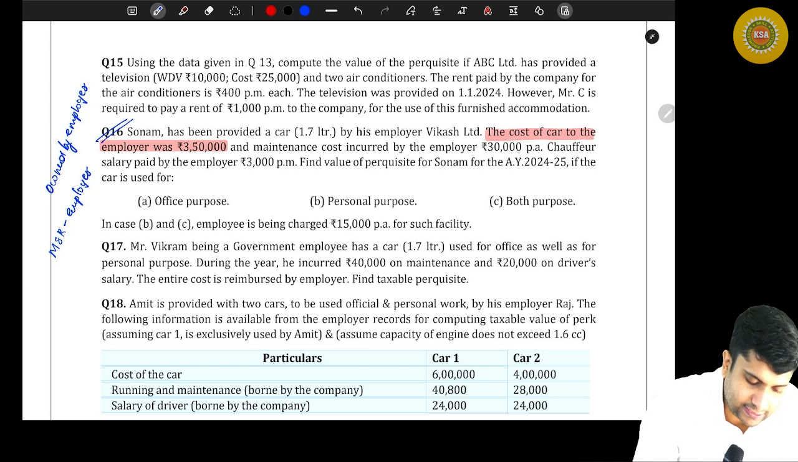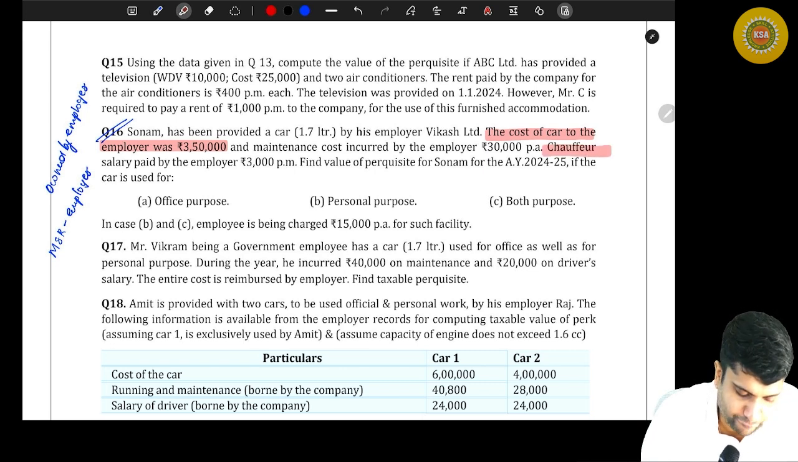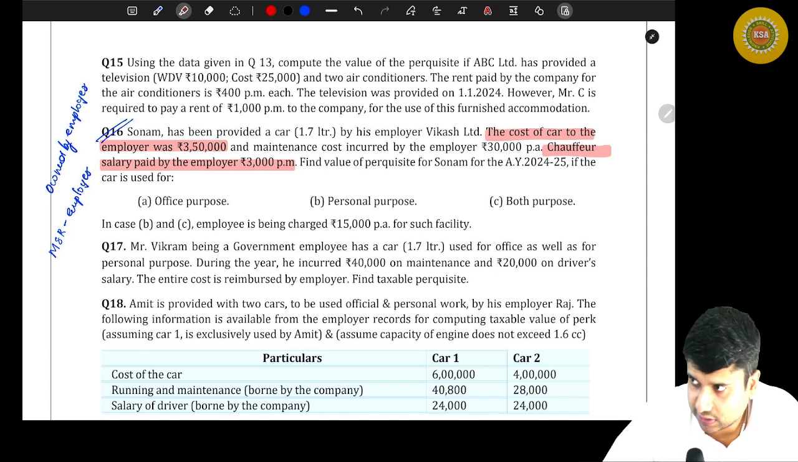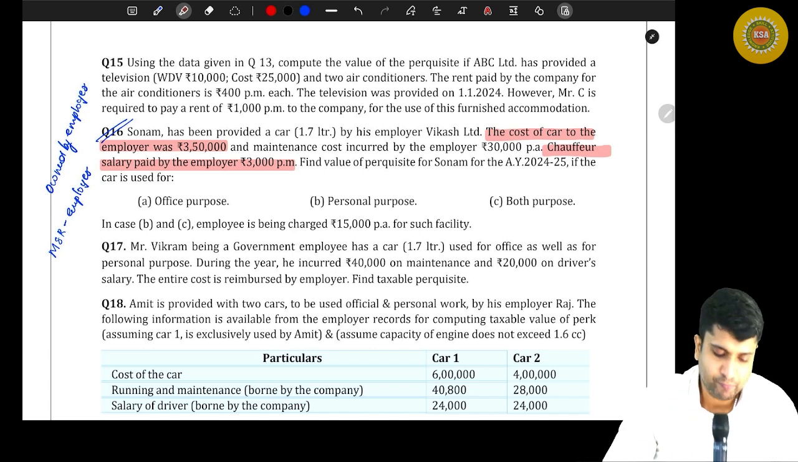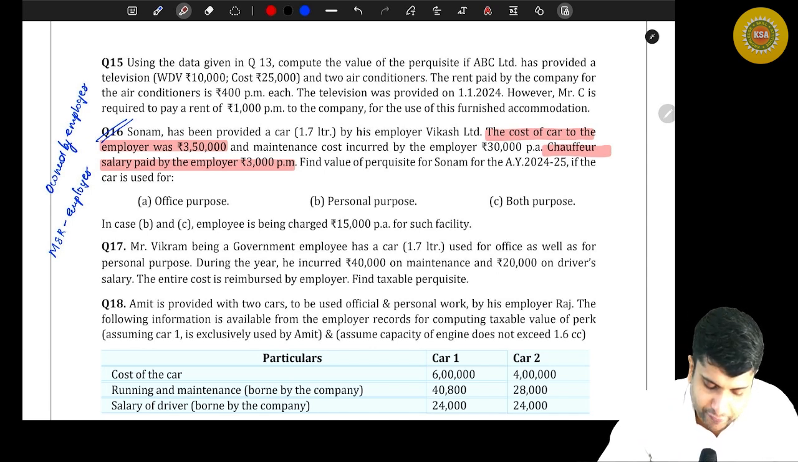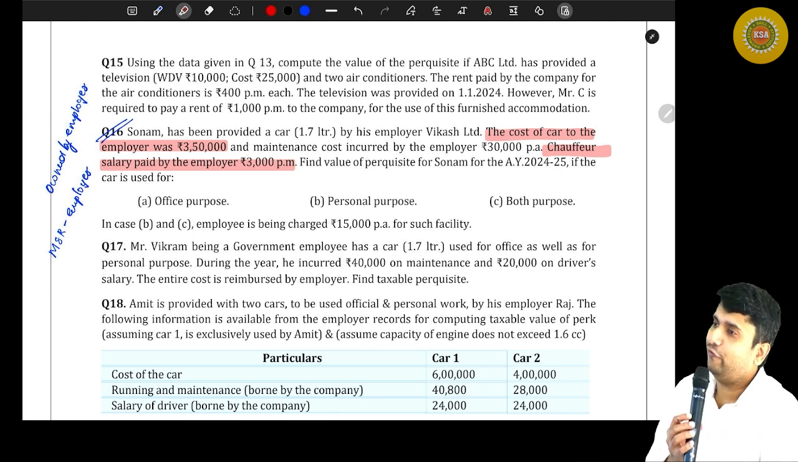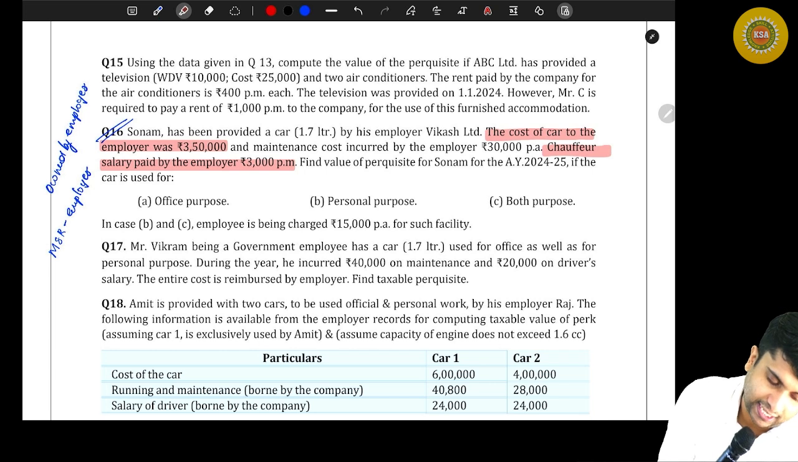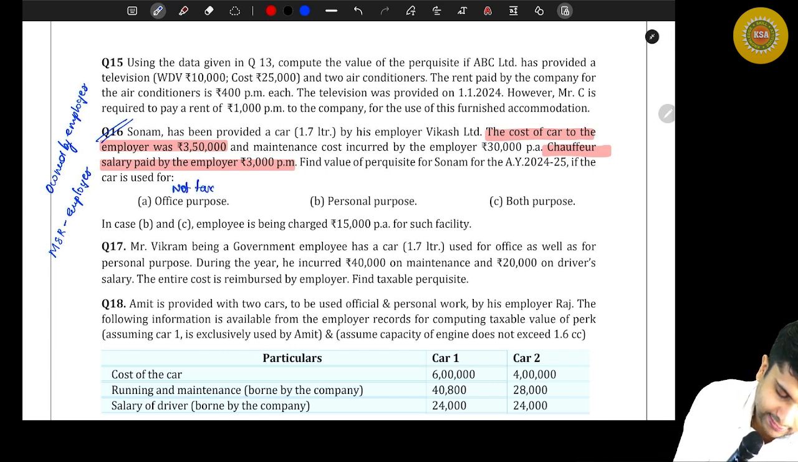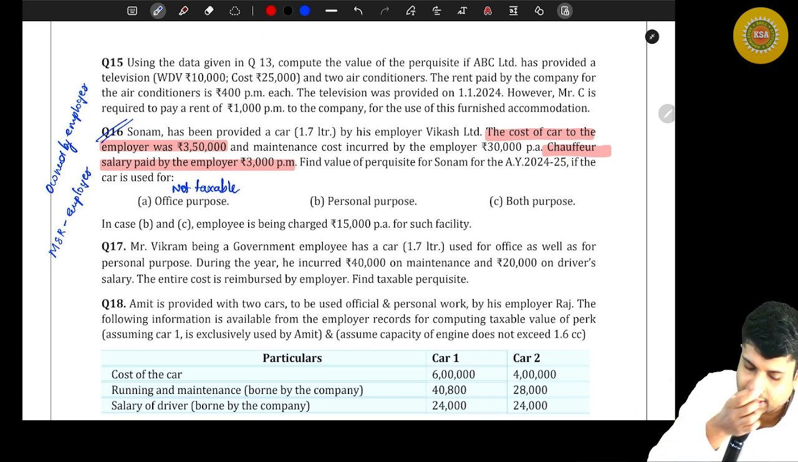Now, is there a driver? Yes. Chauffeur's salary paid by the employer 3,000 per month. So chauffeur means driver. Then find the value of perquisite for Sonam for assessment year 24-25 if the car is used for, number 1, office purpose. You tell me how much is the taxable value of perquisite? Not taxable. Why? Because official purpose means nothing shall be taxable. What if it is used for personal purpose?